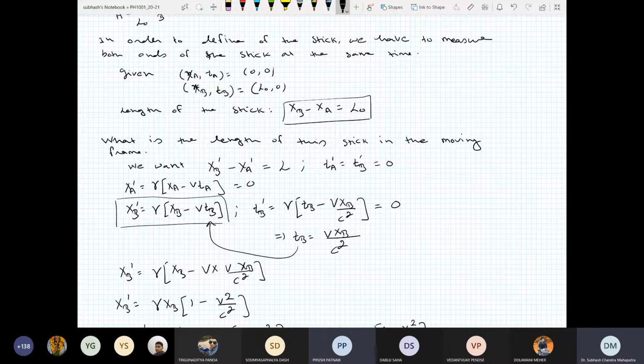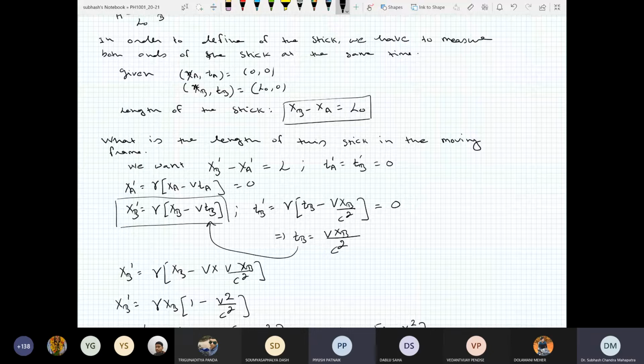And what is tb prime? tb prime is tb minus v xb by c square. So for that xb, my tb will change, because we are demanding that tb prime is 0. That's why tb is equal to v xb by c square going into this calculation.